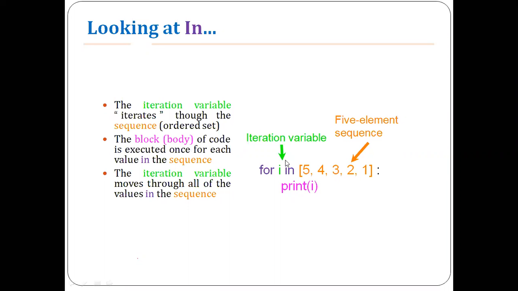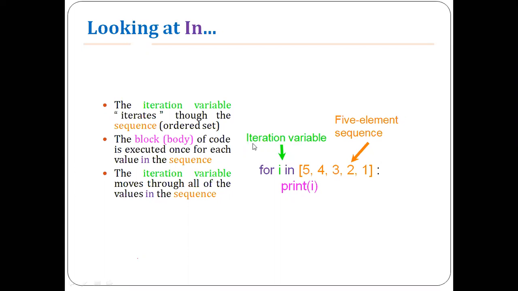A block or code block, a single instruction or a group of instructions, we call it the code block, or simply the body of the program, or the body of the loop, or also the block of the loop, right? The block or body of the code is executed once for each value in the sequence. The iteration variable moves through all of the values in the sequence.